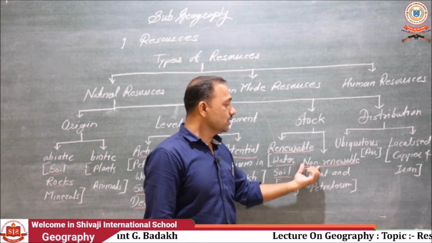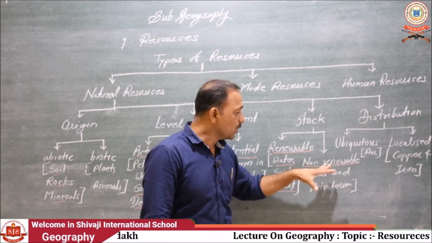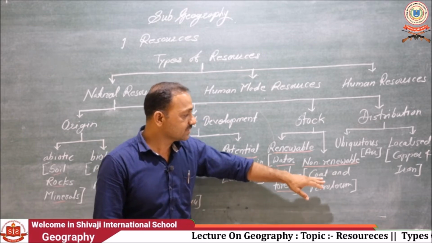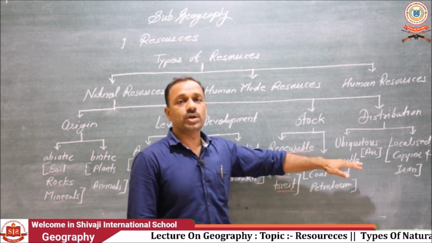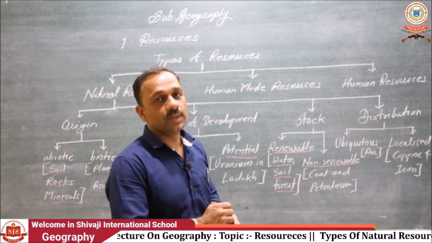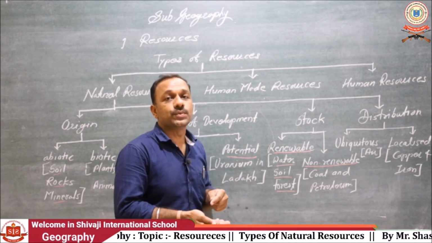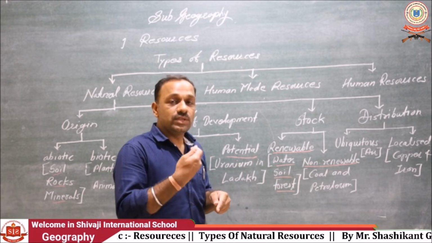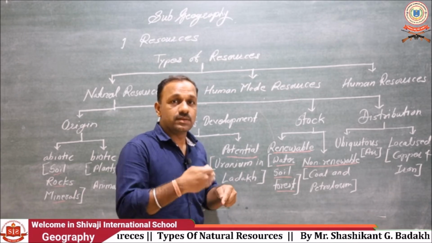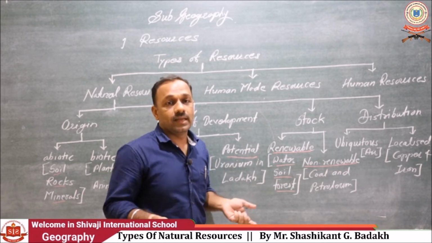Another one is the non-renewable resources. Non-renewable resources are the resources that are not renewed. Once we use and consume them, they may be exhausted.